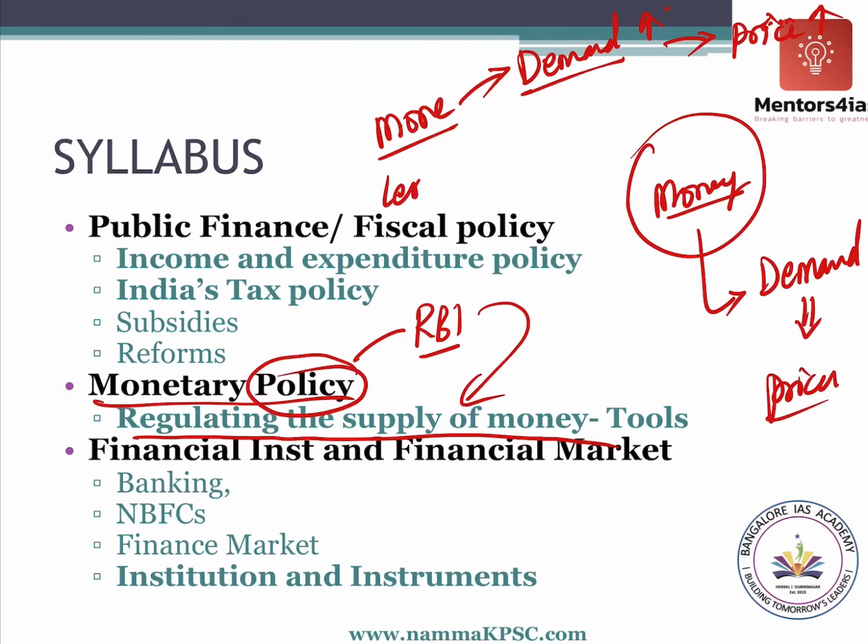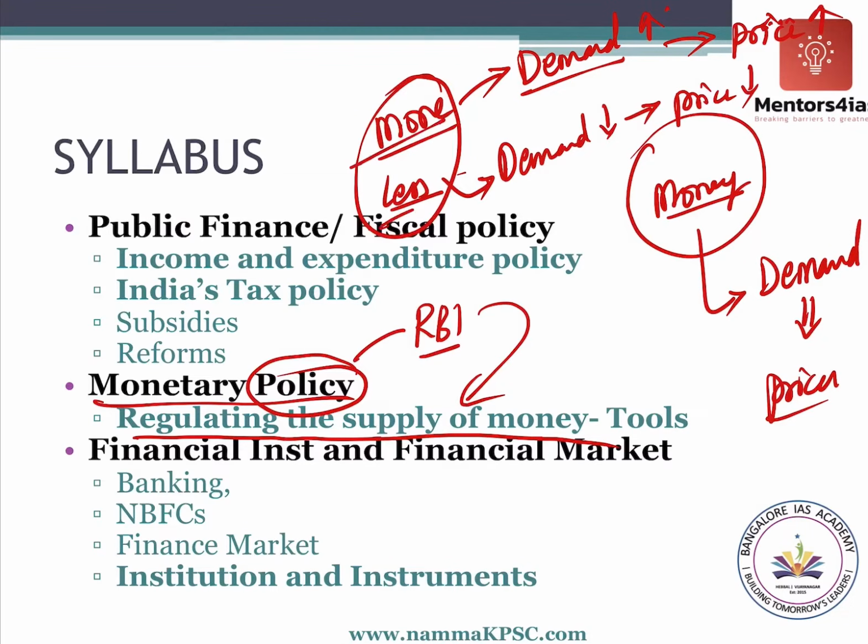When there is less money, now you have less money, others also have less money. So what will happen to the demand in the economy? It will reduce. When the demand reduces, what will happen to the prices? Prices also will reduce. So the amount of money in the economy, more or less, will determine the prices. I hope you understood.